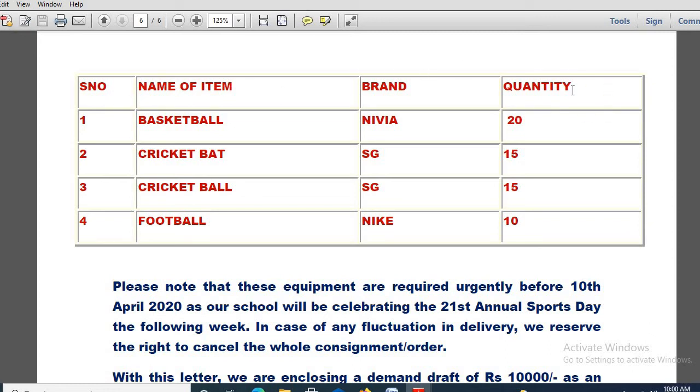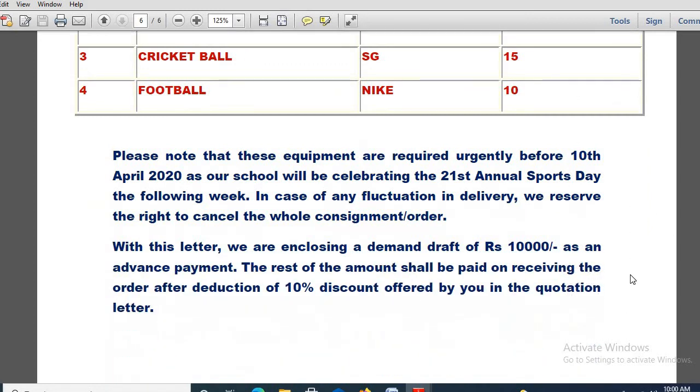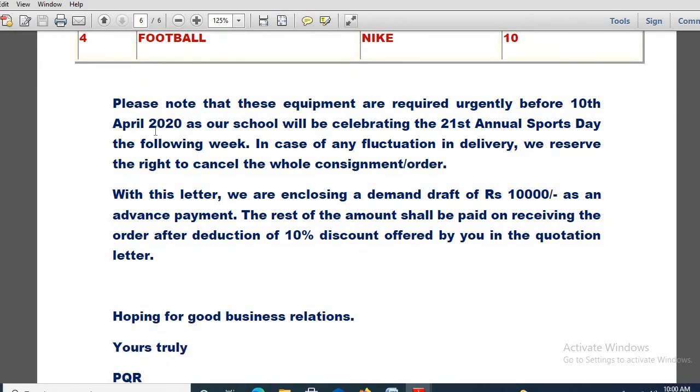Okay, so this type of columns you have to prepare. 1, 2, 3, 4. Serial number, name of item, brand and quantity. Now after this is over, you scroll down. See what is written. Unnecessary things should be totally avoided. You have to be very serious in whatever you are writing.